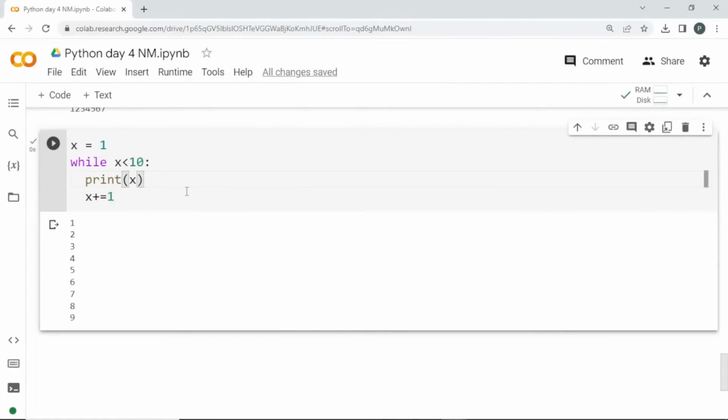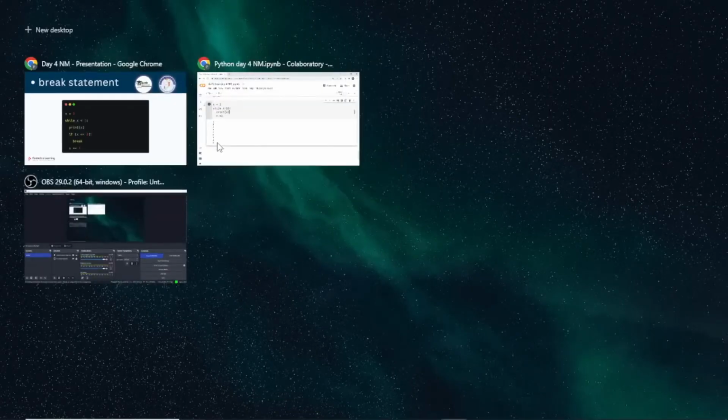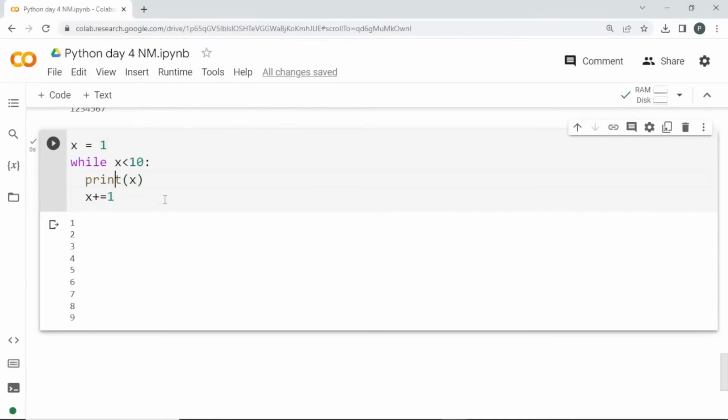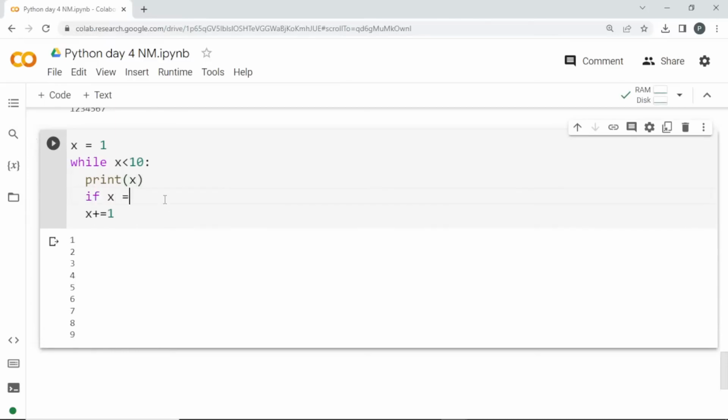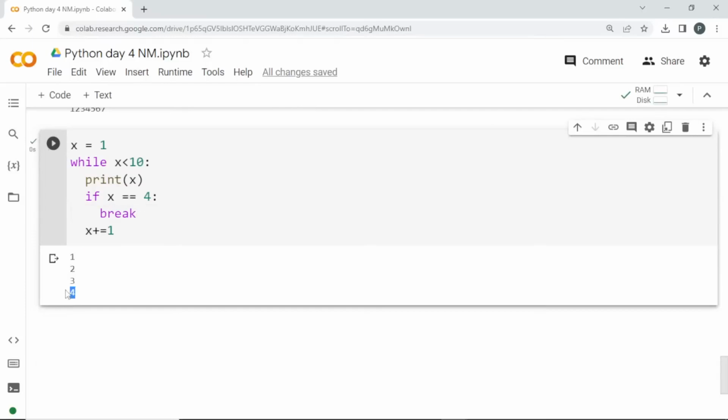So what I can do is, see here, before adding it with 1, I'm going to terminate it in between if x is equal to 4. So when it reaches 4, I'll break the statement. So if I run this, see here, it reaches 4, but the loop is still pending, but it will break the statement and come out of it. Okay. So that's what this break statement in while loop is.